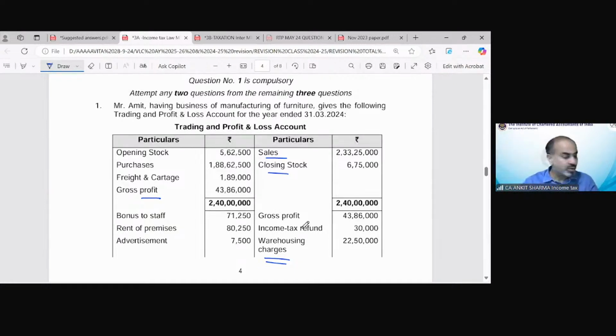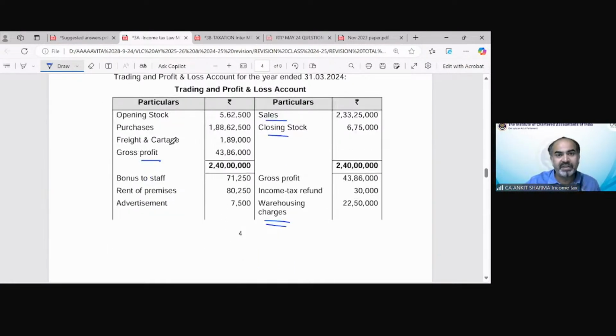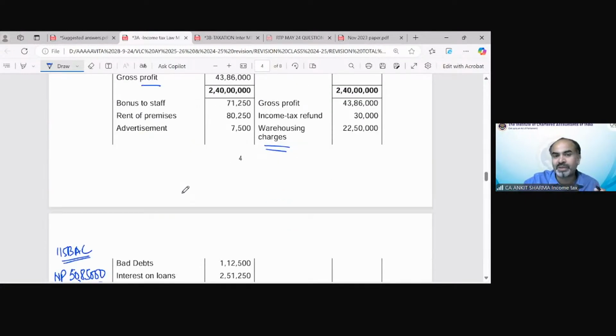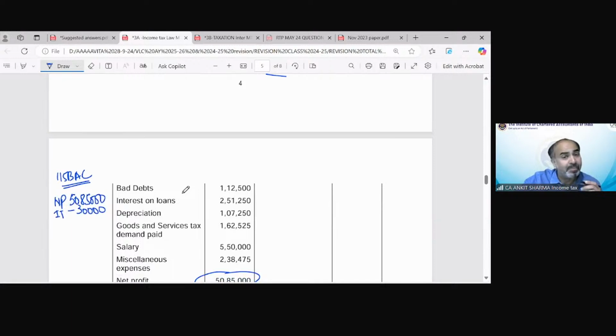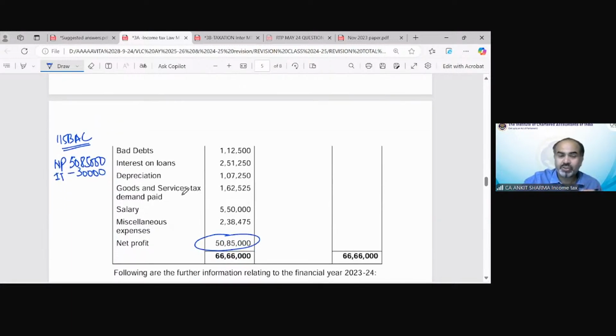Okay. So warehouse charging would not have any treatment. Then the debit side, you can see the debit side is opening stock, not an issue. Purchases, freight, gross profit, bonus to staff, rent of premises, advertisement, everything seems to be part of business expenditure. Bad debts, interest on loan, no depreciation is there. So depreciation would be as per accounting provision. So we have to add back this depreciation.